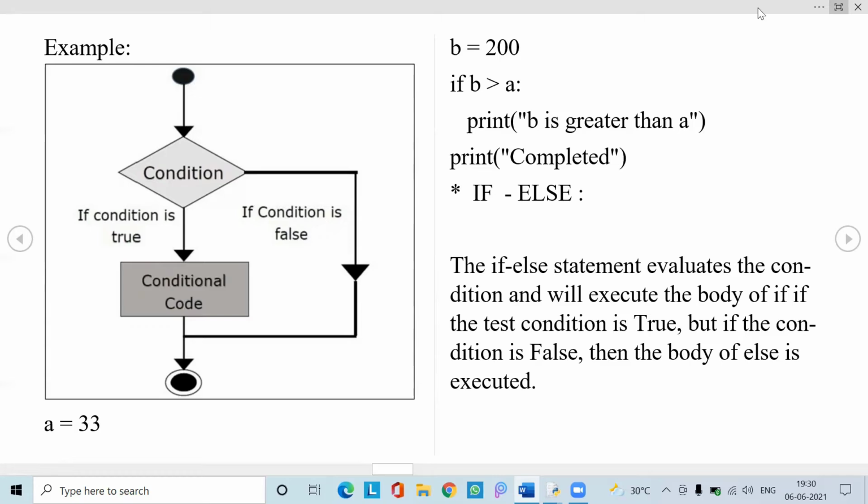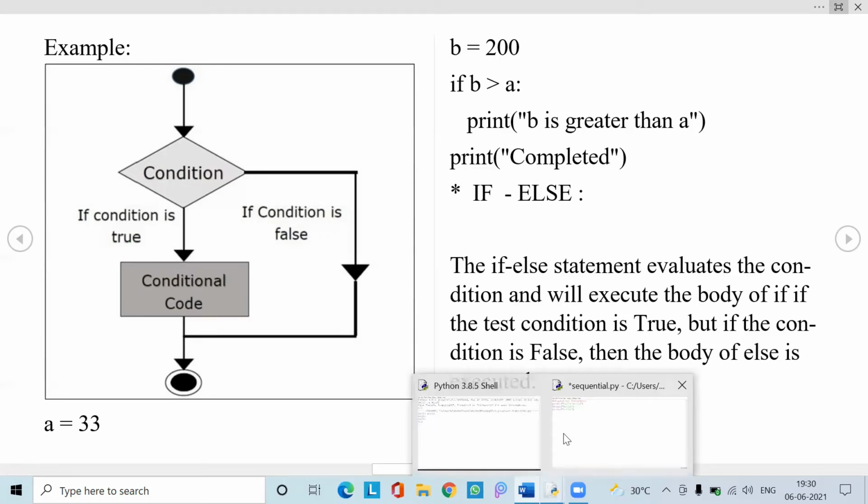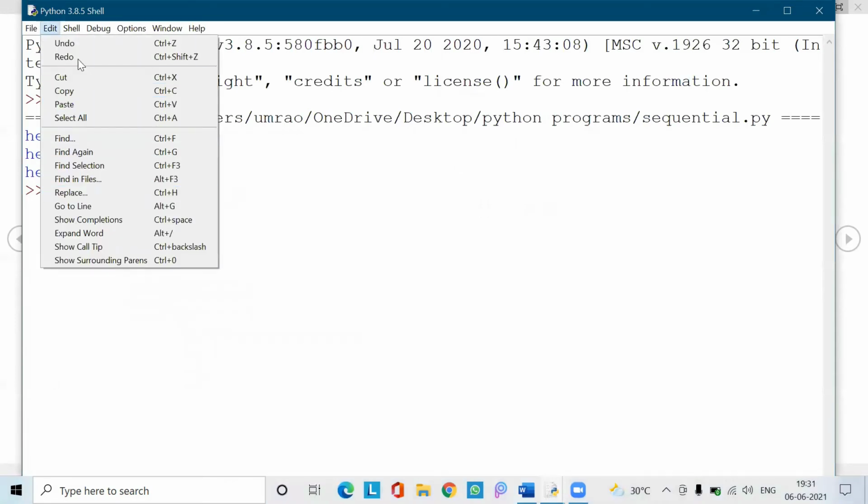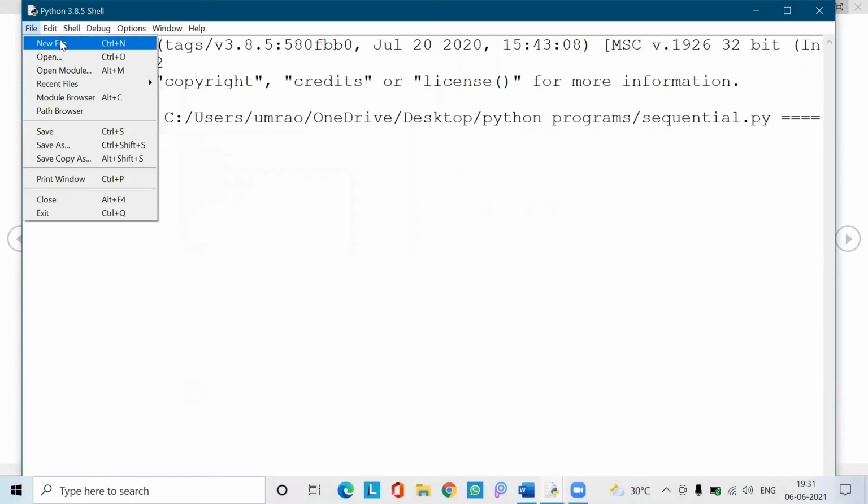this example. Let us take a new file. And now I'm going to write a simple if example, in both shorthand notation and normal notation. Let us see.